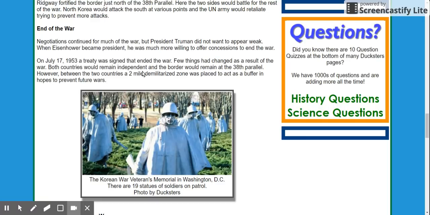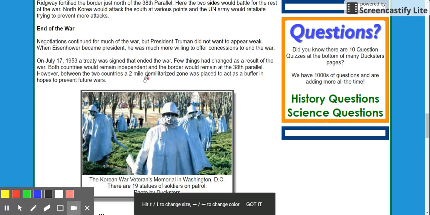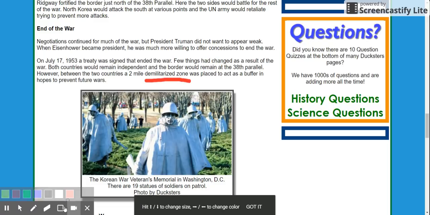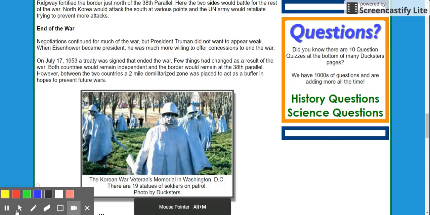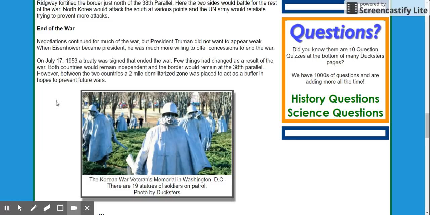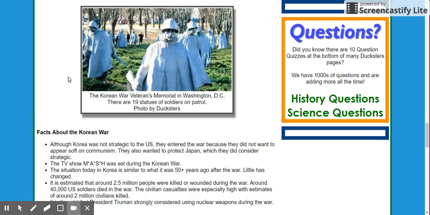But they've remained independent. The borders remain at the 38th parallel. And now there is a 2-mile demilitarized zone. Hopefully we remember that. Or we will learn about that word here in a couple of days, I guess. The demilitarized zone got set up shortly after the Korean War ended as sort of a buffer between the communist North Koreans and the capitalist South Koreans.